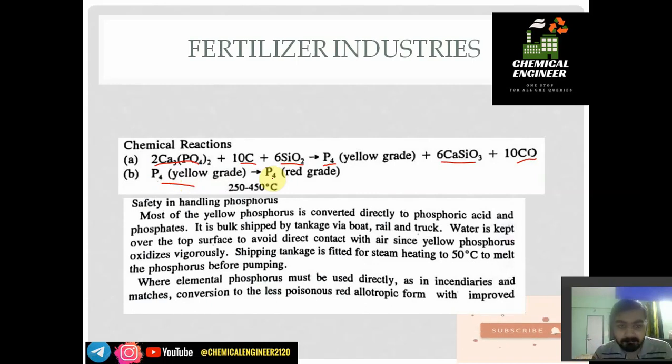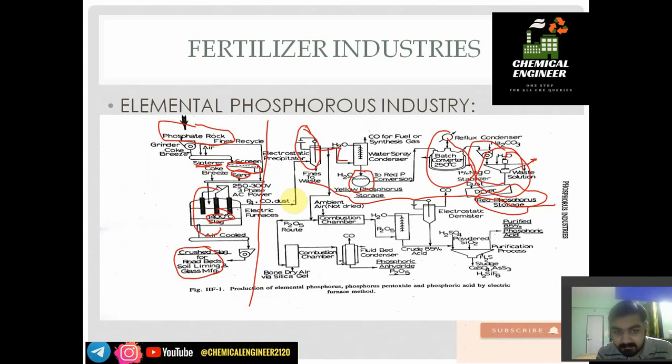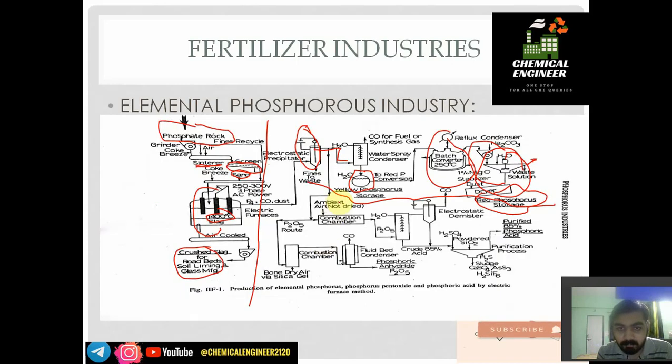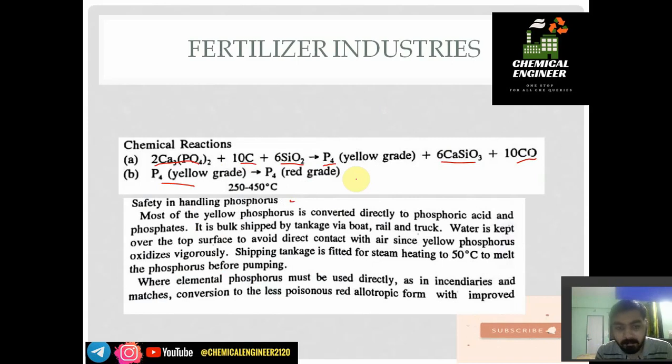Here we don't use any catalyst. The only major engineering problem in this case is designing. We can design this electric furnace as well as the batch converter, so the major engineering problem is designing both of them. Next is safety in handling phosphorus. Yellow phosphorus is converted directly to phosphoric acid and phosphates. Here we are using water, as I have shown you. This is also a major engineering problem, I would say.